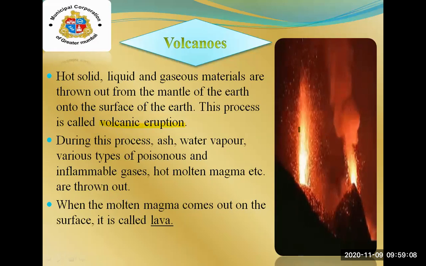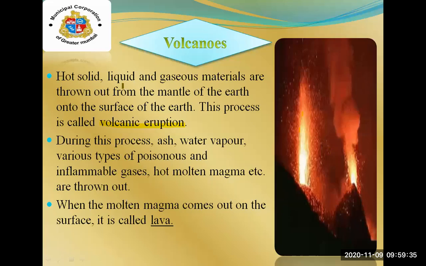You can see the image on your screen. The lava, the hot solid, liquid and gaseous materials are thrown out from the mantle. Mantle is the very hottest region of the interior of the earth. Because of that hottest area, the hot magma is produced.